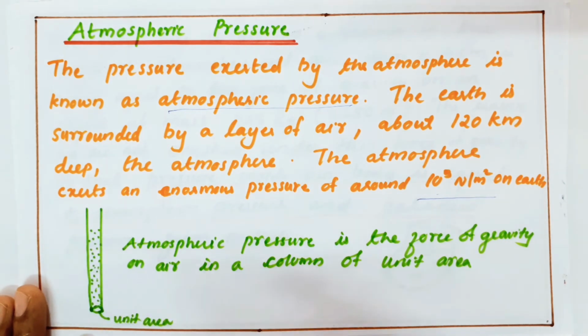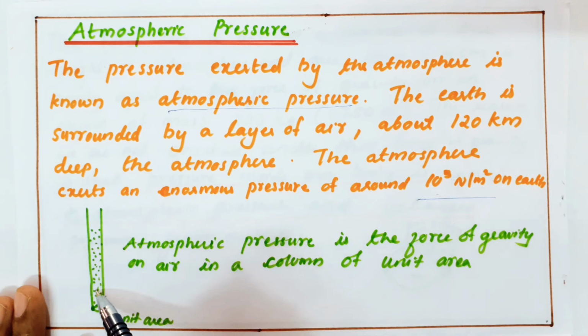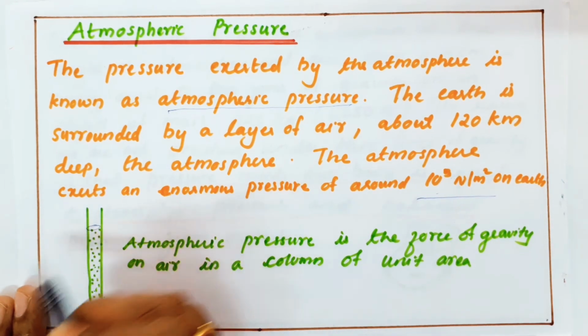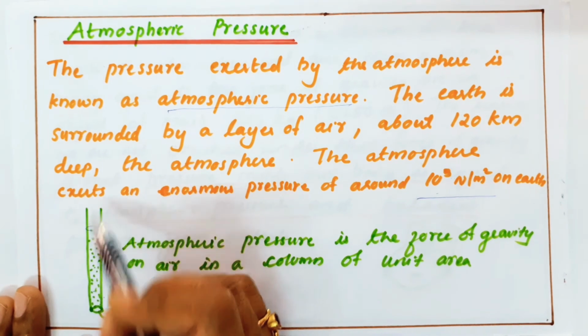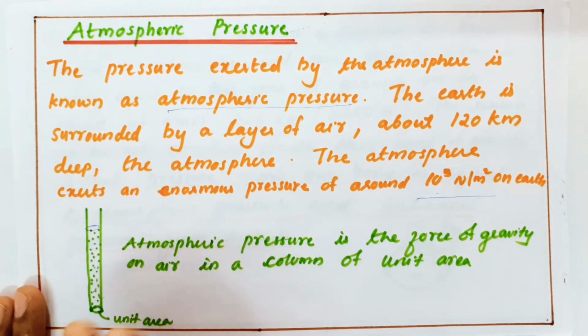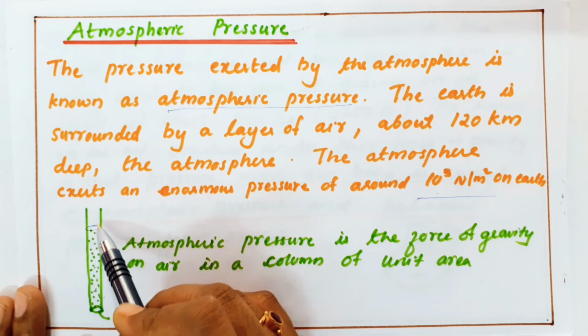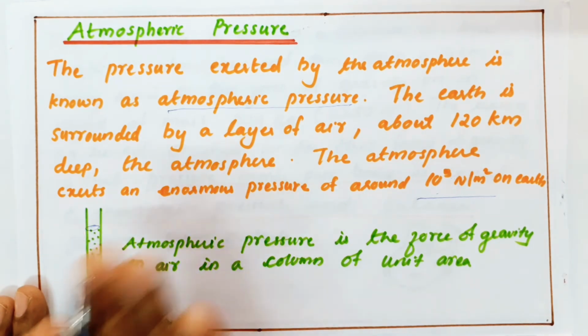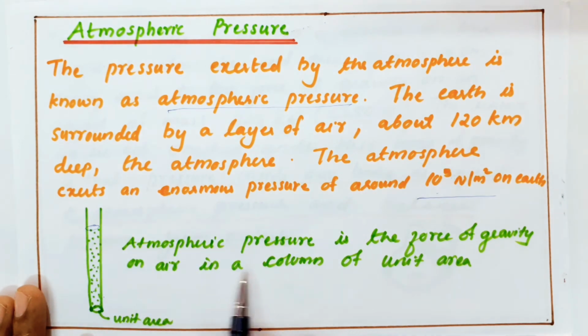If you take this, I can tell that atmospheric pressure is the force of gravity on air in a column of unit area. It means if you take this point, the air above it is giving a pressure. This is a column of air, and it is exerting a force. So we can tell that atmospheric pressure is the force of gravity on air in a column of unit area.